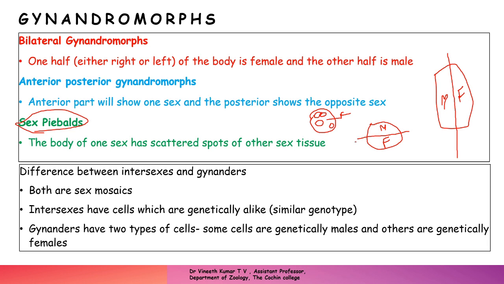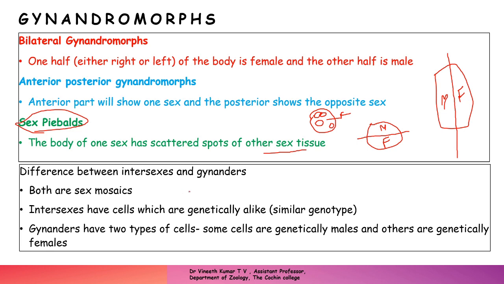If the body is male, the clusters that you see here will be female. So the body of one sex has scattered spots of the other sex or the other sex tissue, and that is what is called sex spots. So now we have to know what the difference is between intersex and gynandromorph.